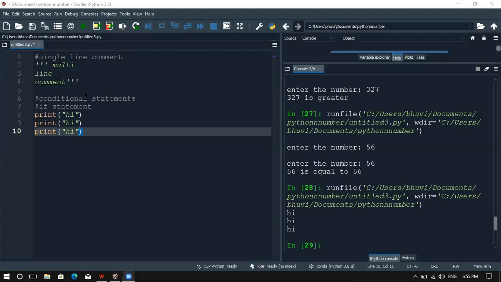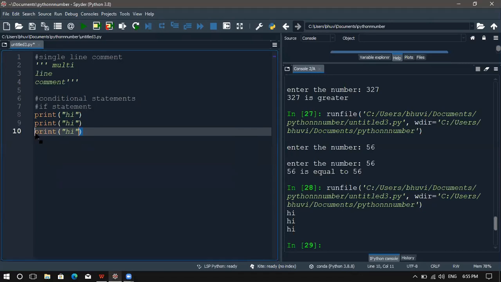In parameter. No? What I'm asking is, instead of typing every time, here see, print hi, print hi, print hi. So I'm typing 3 times there. If I wanted to have 10 times, again I have to type it 10 times, right? So instead of doing like this, is it possible to do it in a single line which will print hi for 10 times or 100 times or 1000 times?